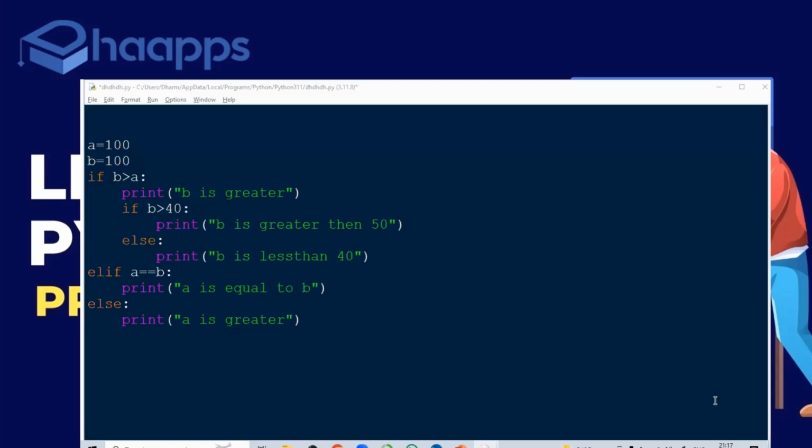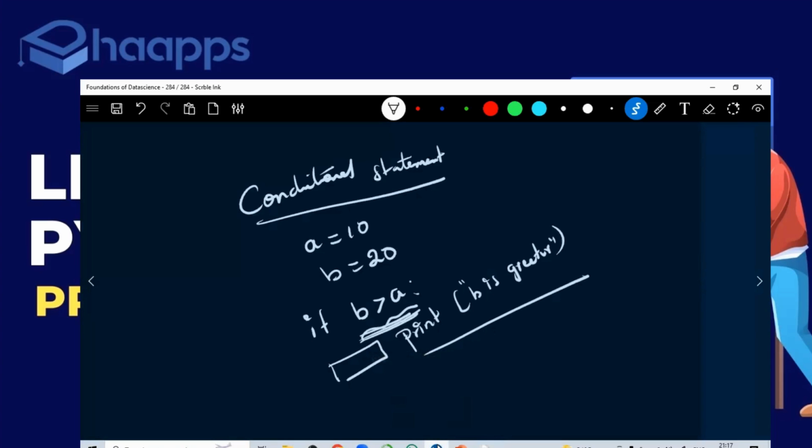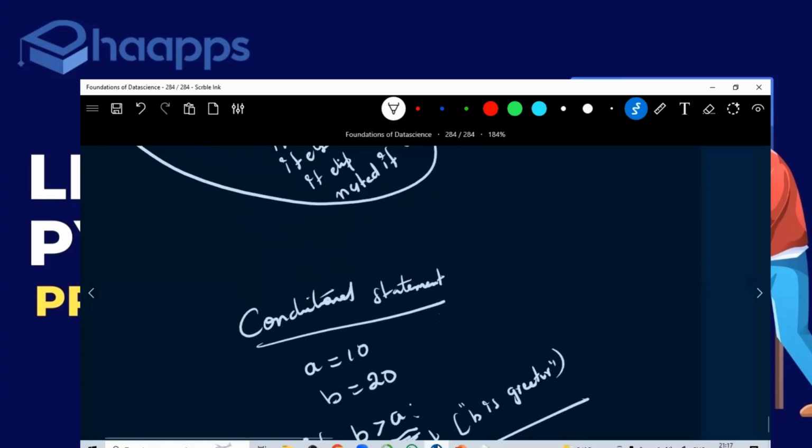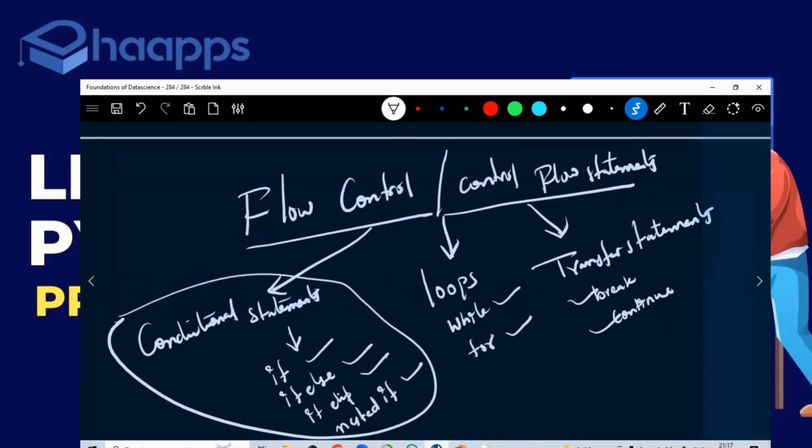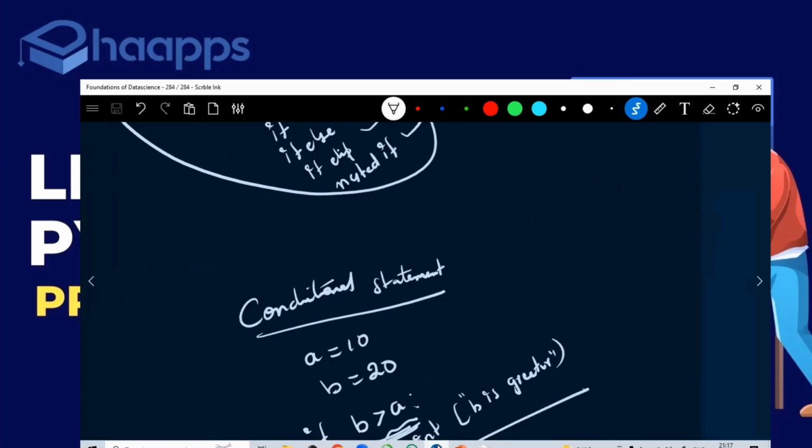Now, one more time for our front benches. Let's go back. Today, my dear friends, I'm teaching you flow control statements, which is a very important concept. In flow control, we have three statements: conditional statements, loops, and transfer statements. In conditional statements, you have if else, if elif, nested if. Why do we use conditional statements?